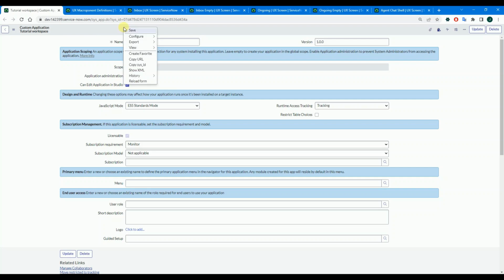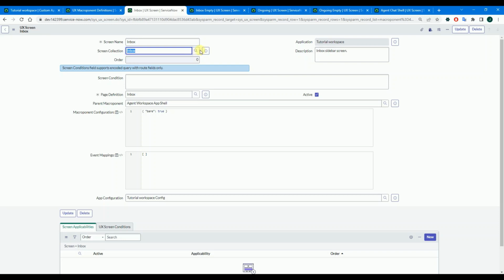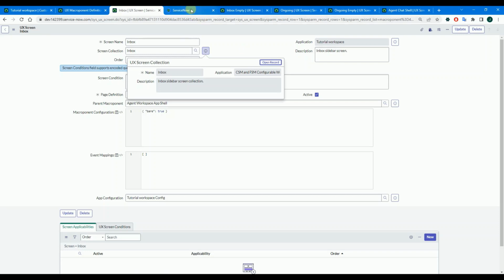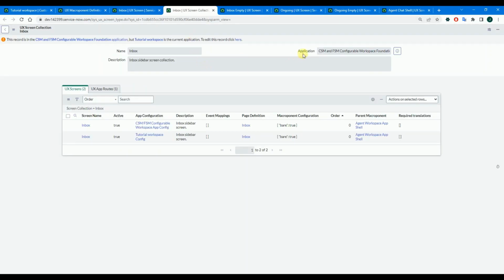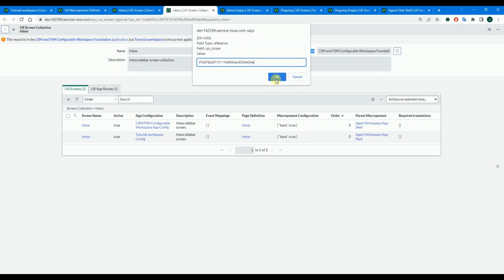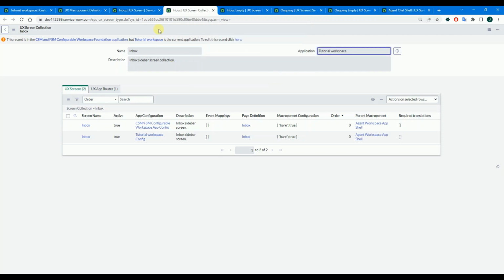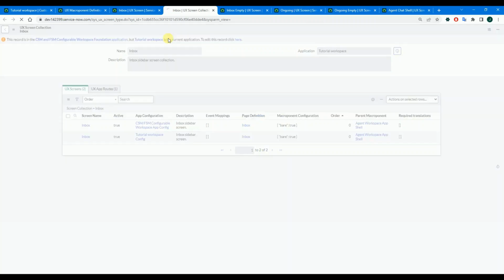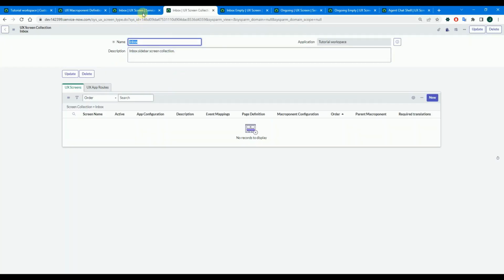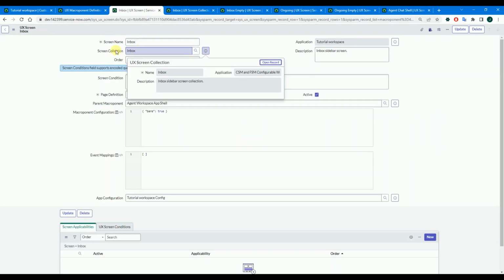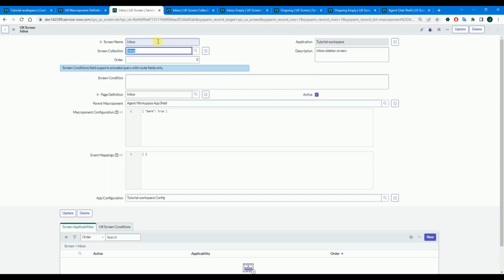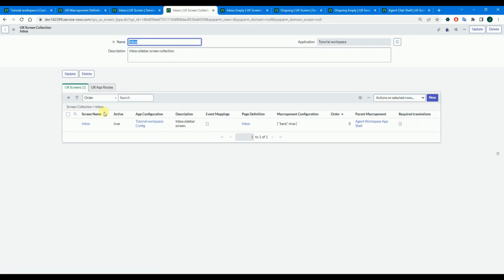Let's fix it. Take SysID of your custom application. Open the original record and update the application there. And insert and stay. Do the same with the rest of the records. And of course, you need to update the screen collection. So now for inbox, we are connected.